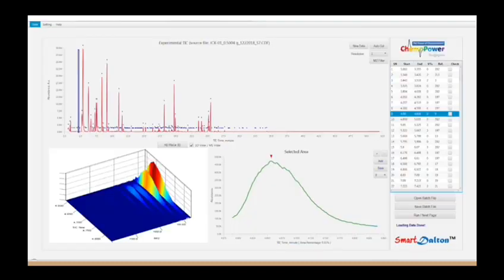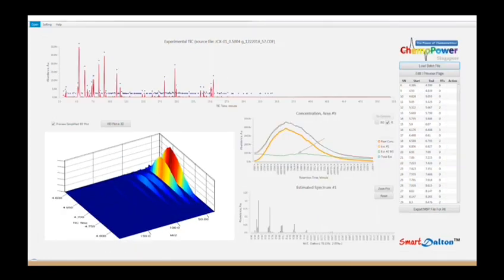So this is the Smart Dalton software. The top graph represents the TIC area, and at the bottom left is the 3D surface plot of the graph. While this is the deconvoluted graph that allows background assigning for a more precise analysis of compounds.